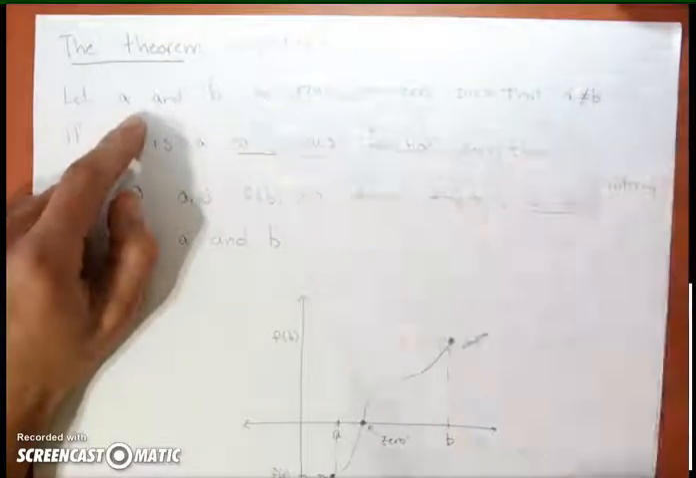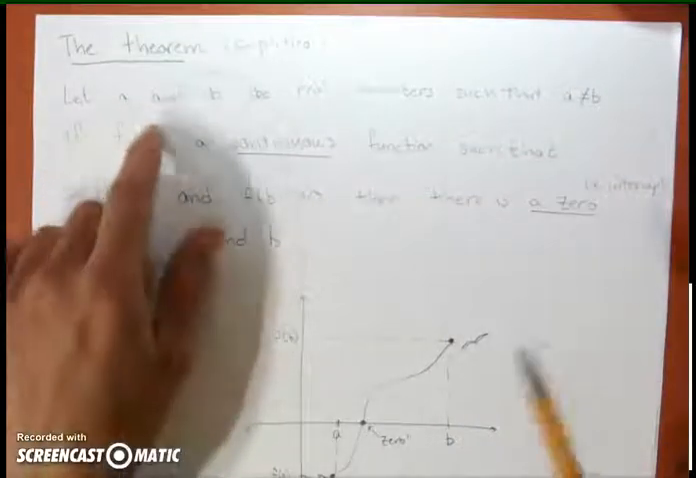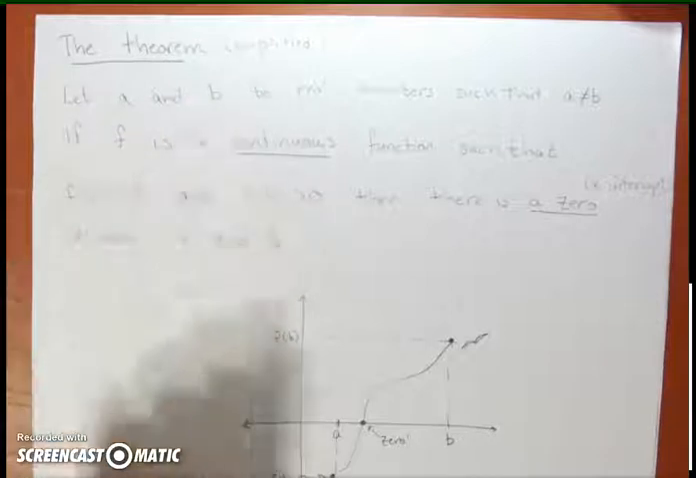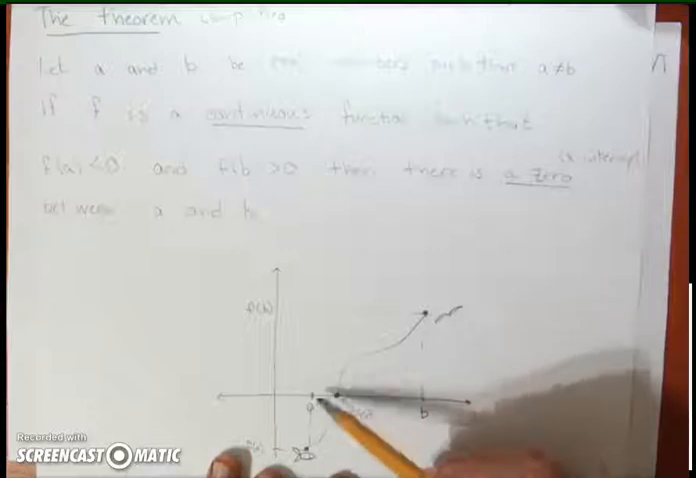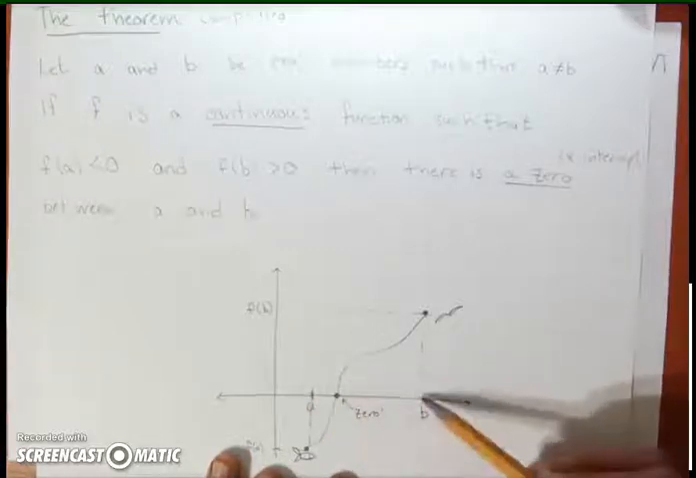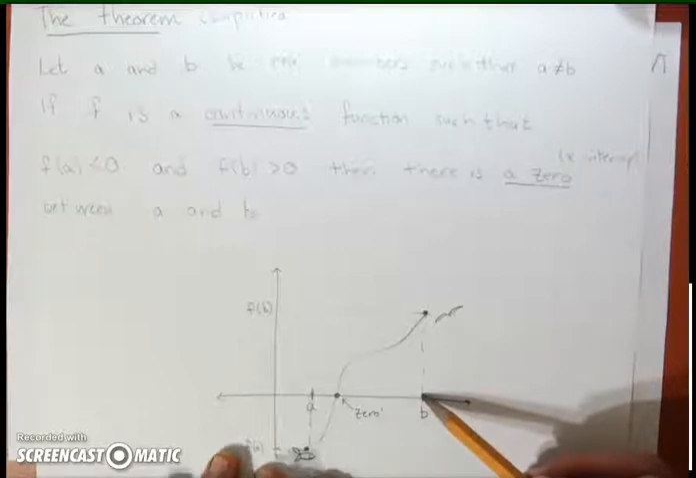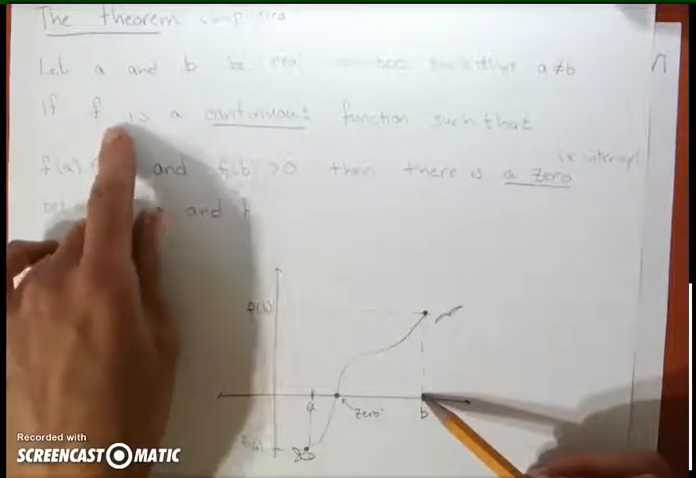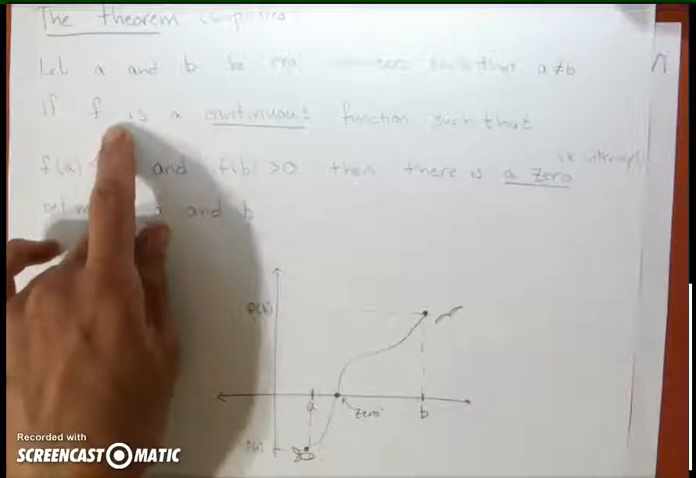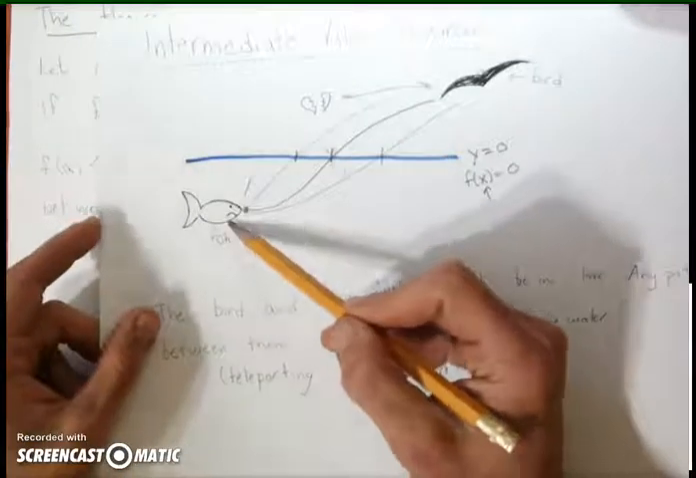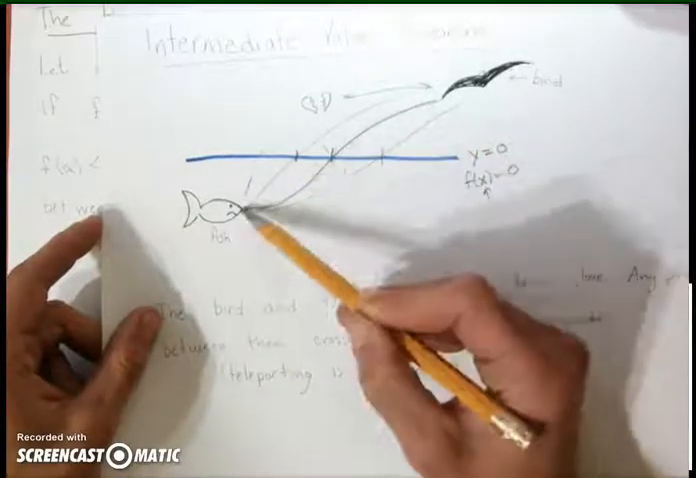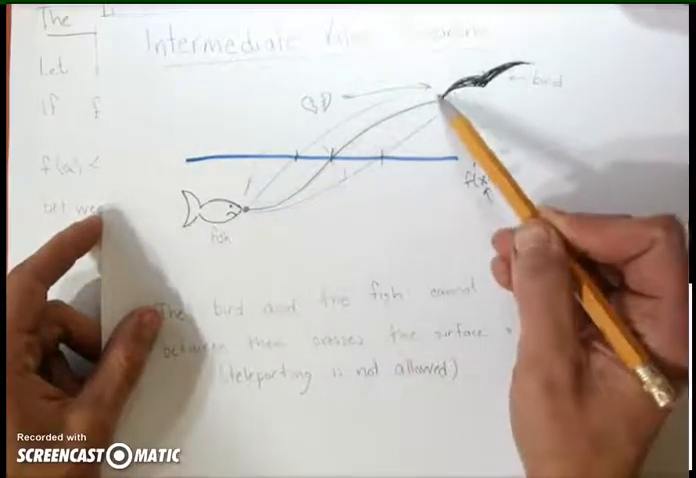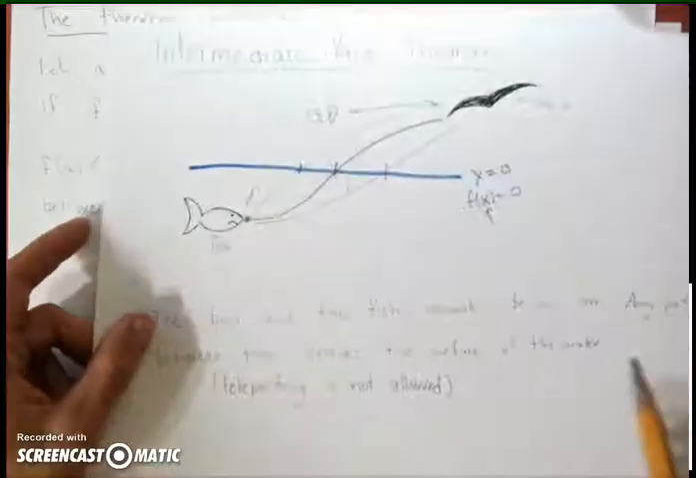So let a and b be real numbers where a does not equal b. So a is going to represent a point along the x-axis. B is also going to represent a point along the x-axis. Now, if f is a continuous function, that's the whole idea of not teleporting. We have no holes or breaks. We travel in a smooth way.